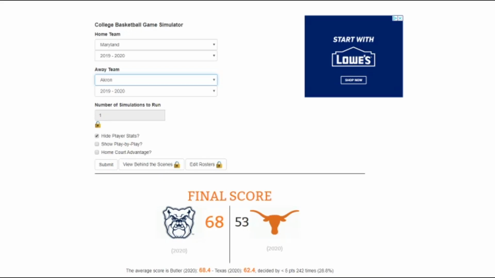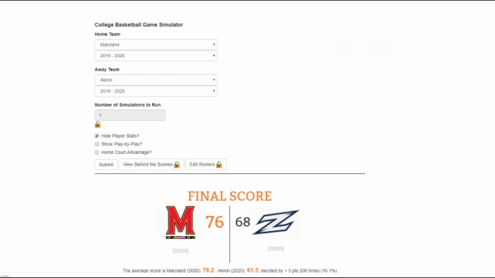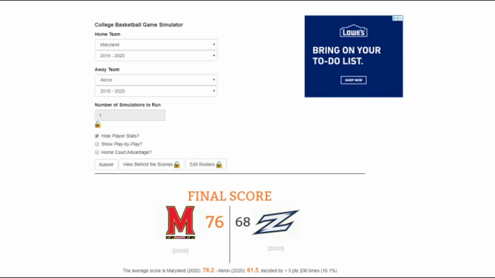Our next matchup, we have Maryland versus Akron, a 4-13 matchup. I'm going to go for Maryland. I think Anthony Cowan Jr. is going to go pretty strong in this tournament with it being his senior year. And, you know, senior guards usually do well in the tournament. So we're going to pull for Maryland. Go ahead and submit here. And Maryland pulls away by 8, 76-68. And up next, we have a 6 and 11 seed game.